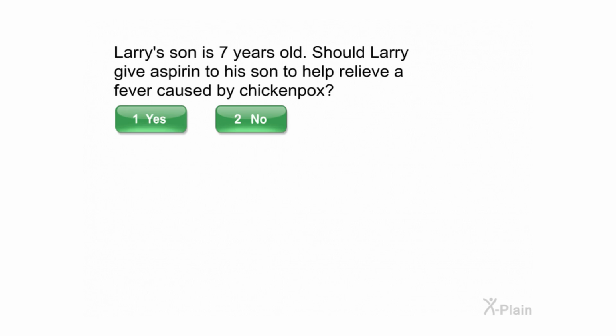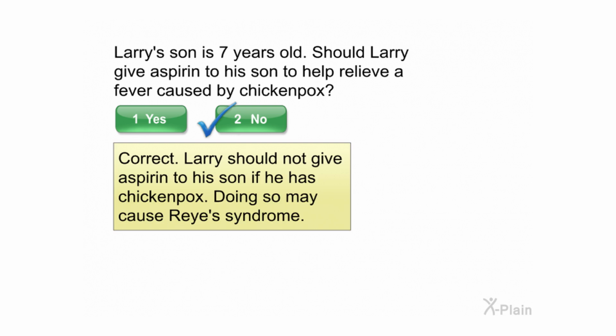Larry's son is 7 years old. Should Larry give aspirin to his son to help relieve a fever caused by chickenpox? Select yes or no. Correct. Larry should not give aspirin to his son if he has chickenpox. Doing so may cause Reye syndrome.